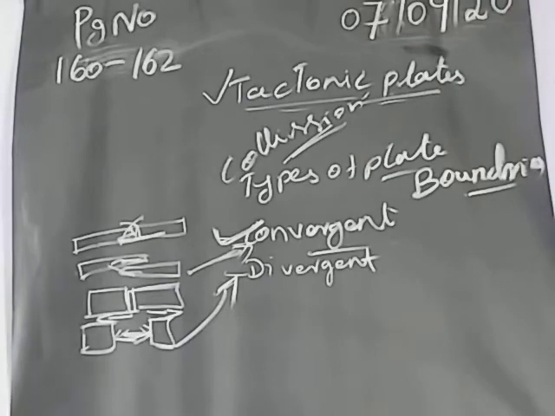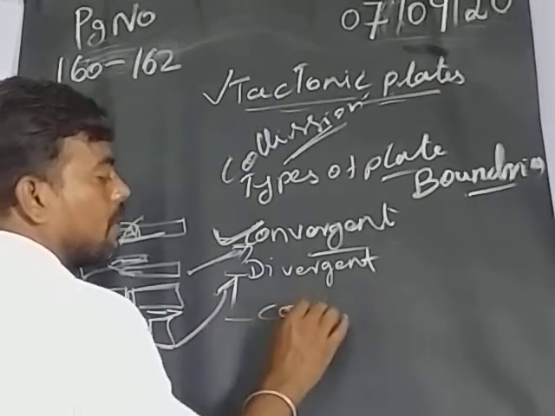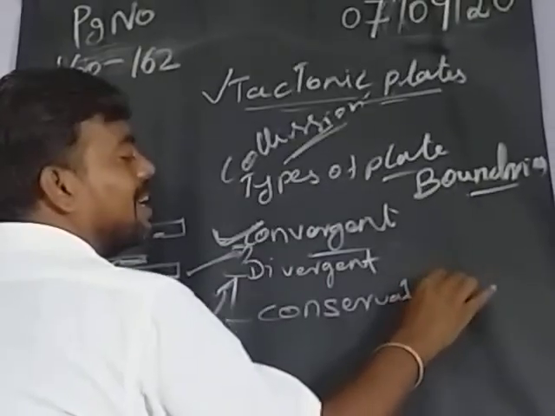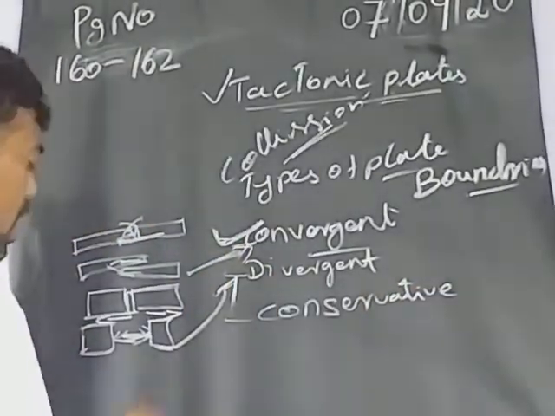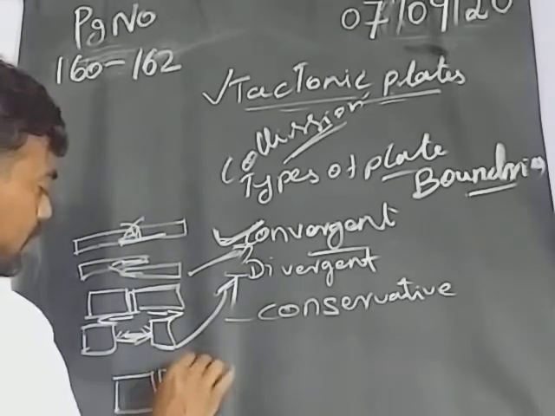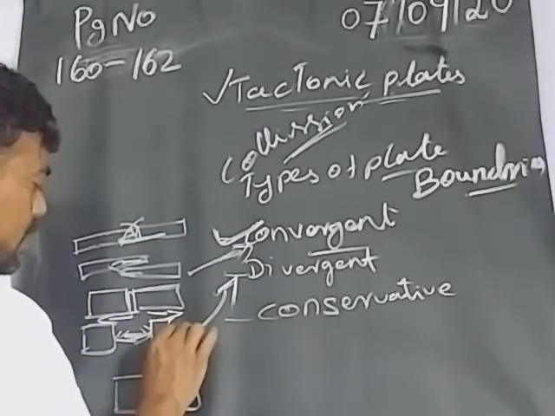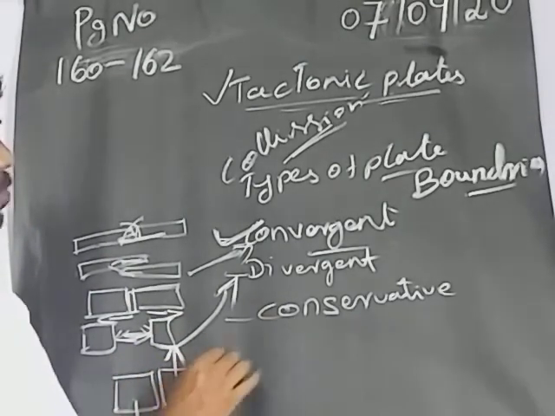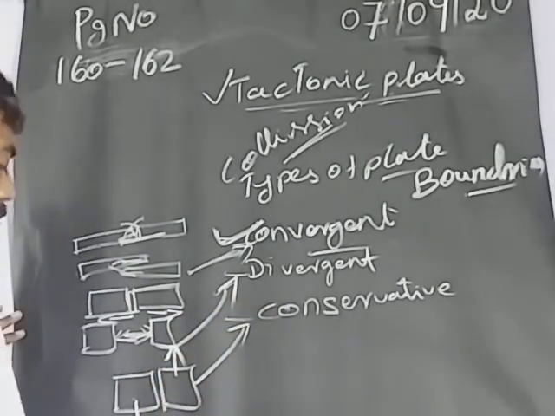Next one will be called conservative, or we can say transform. For example, like this. Normally this will be there, maybe moving towards this angle and towards this angle. When the plates move past each other, that movement will be called conservative.